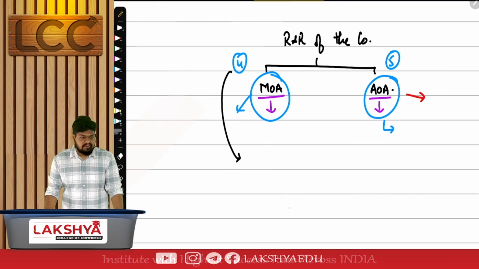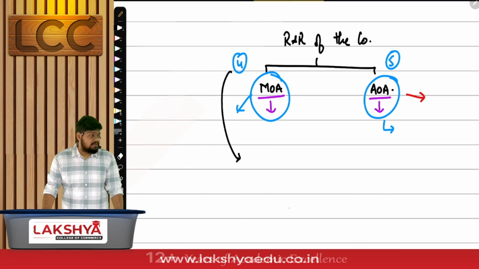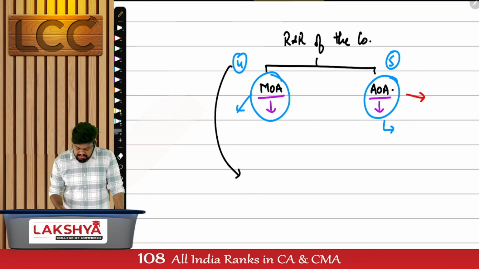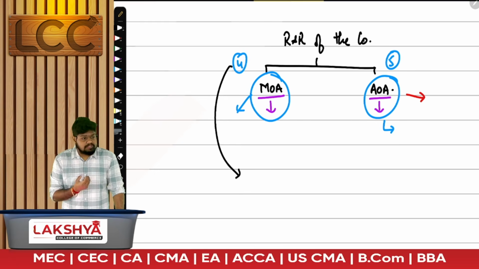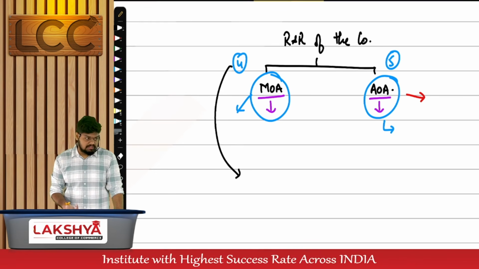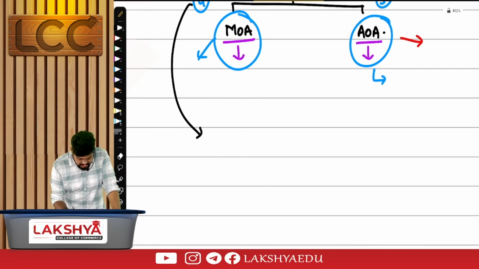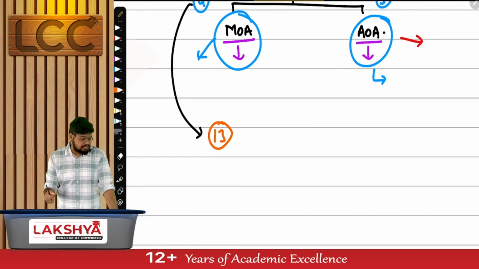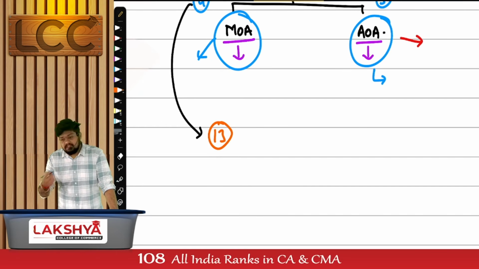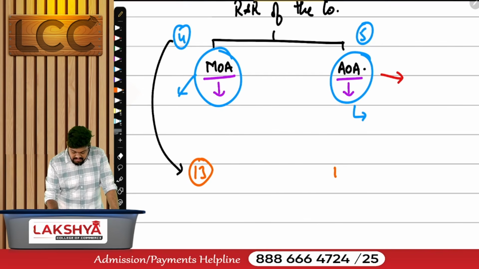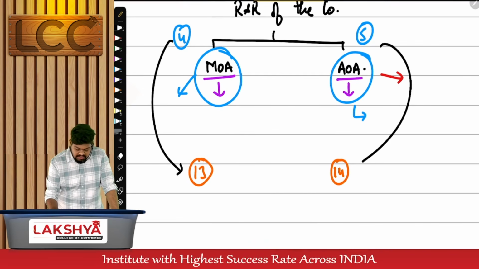Think about this section 4. When is this MOA drafted? We have done this sentence already. Before incorporation, drafted by whom? Once it is drafted by subscribers, if the circumstances in which the company is doing business are changing, whether the rules should also change, can they make modification in this? That modification is technically called alteration, and that happens under section number 13. MOA is drafted as per section number 4, but it can in the future be altered as per section number 13. Similarly, AOA is drafted as per section number 5, but it can be altered in the future as per section number 14.